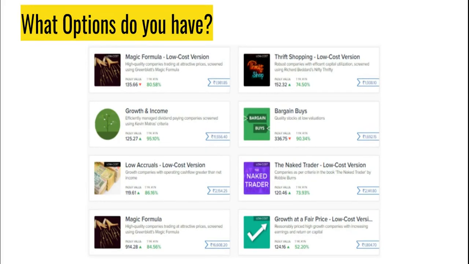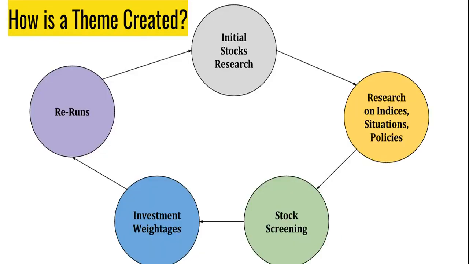About how exactly the whole process of creation of a theme is done, or rather a smallcase is done. Basically, there are 5 steps involved in this. It starts with a very broad, initial level of research, and it wanders across all the stocks listed on the stock market.